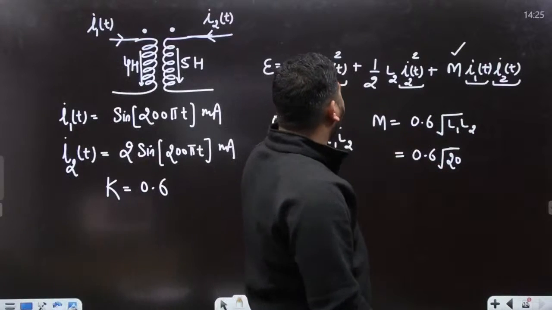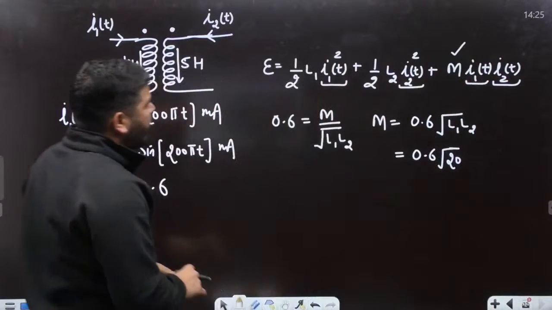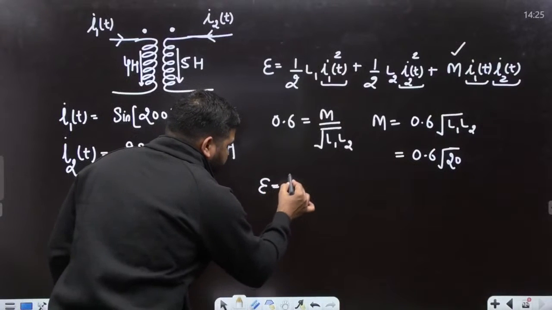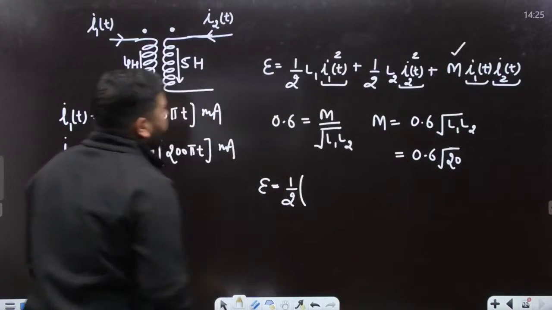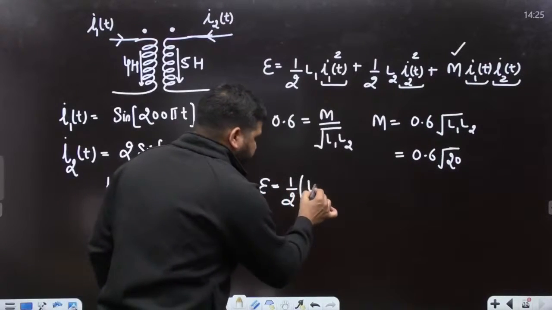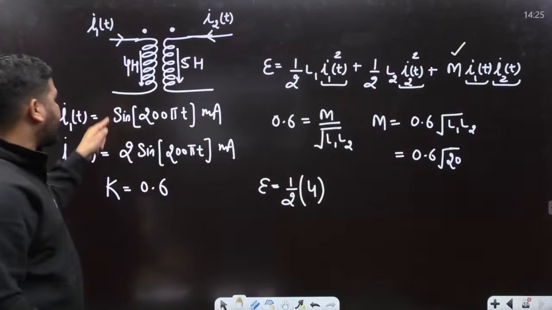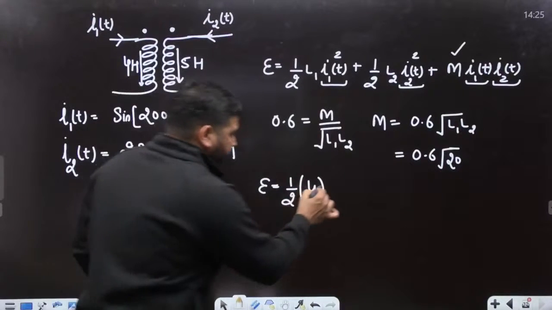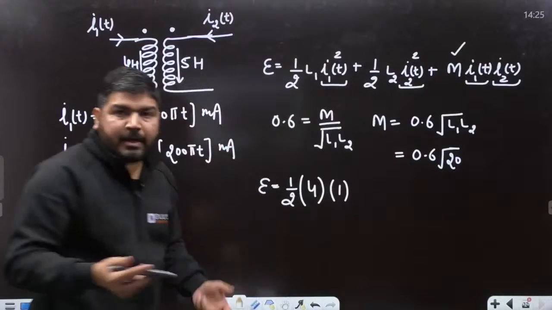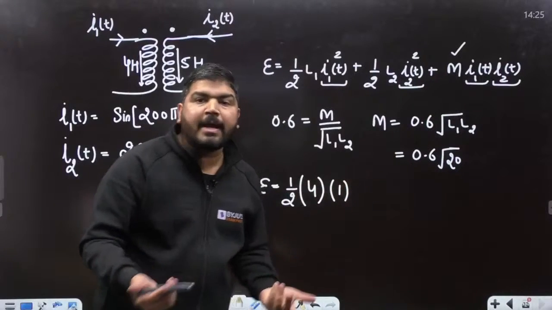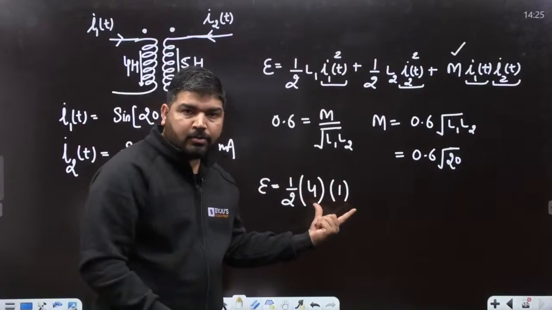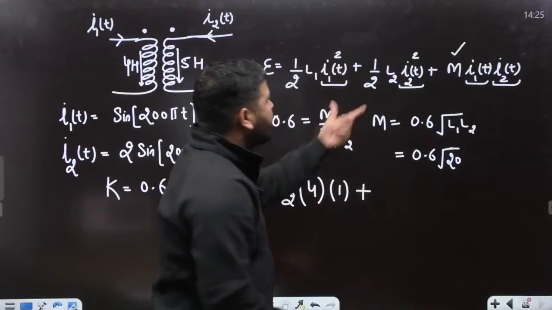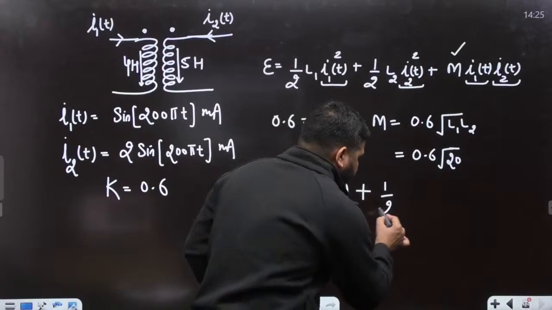Now we can put in the values and calculate the maximum energy stored in the coupled coil. So it will be 1 by 2 L1. What is L1? L1 is 4 Henry into the maximum value of the current, that is 1 milliampere. So take the square of 1 milliampere. 1 square is 1 and milliampere square is micro, so this energy is in microjoule. Plus this part, 1 by 2 L2. What is L2, guys?